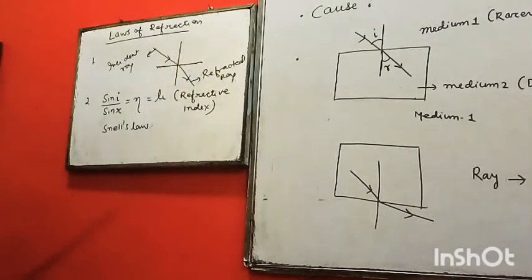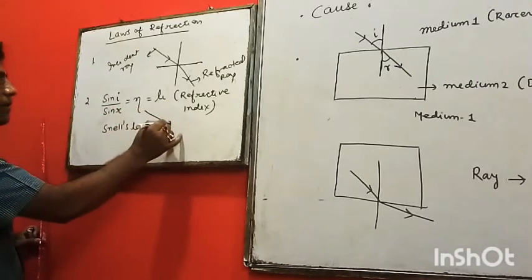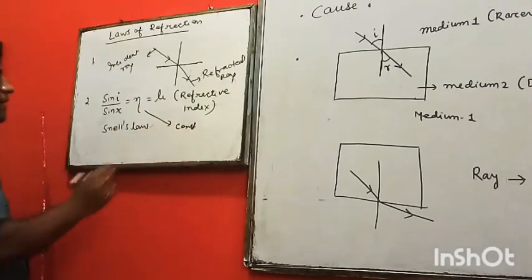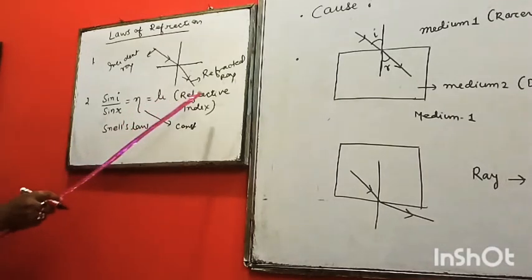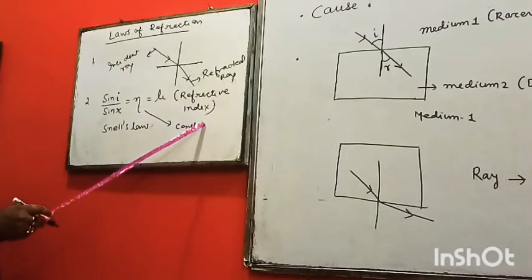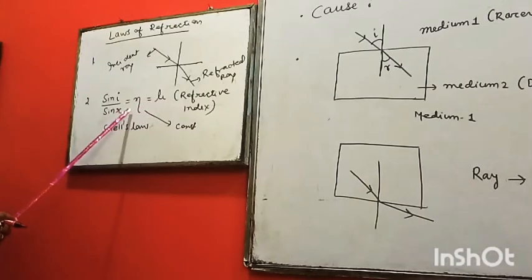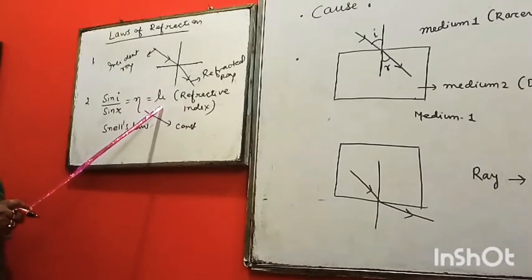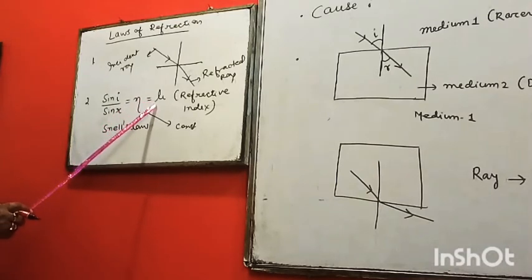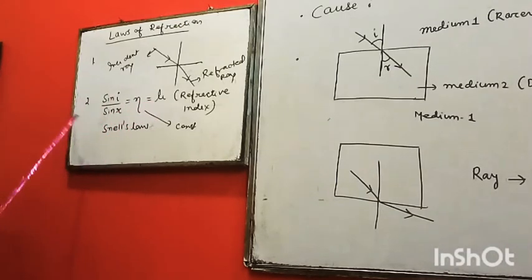And the second law is: the sine of the angle of incidence and the sine of the angle of refraction is always constant. Sine is a concept from trigonometry. And this constant is called the refractive index. The refractive index can be symbolized by nu, and it can be expressed in this way also. And this is called Snell's law.